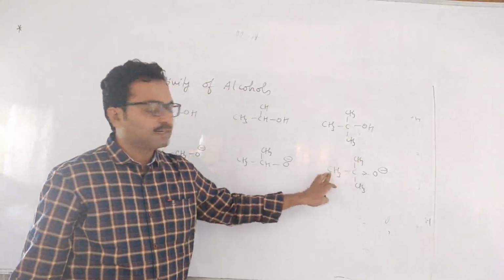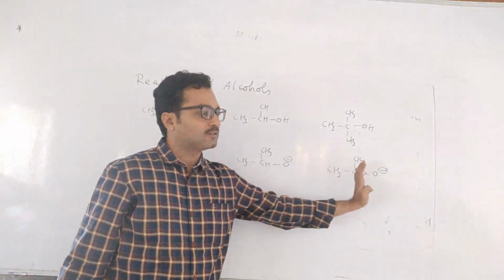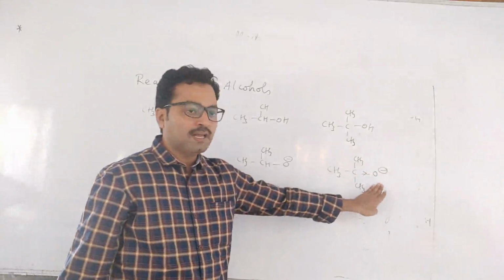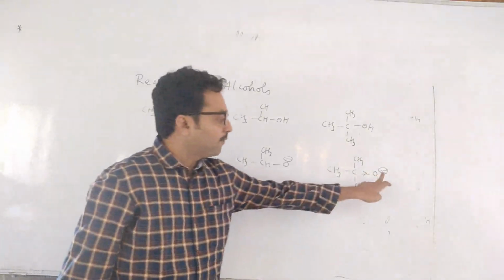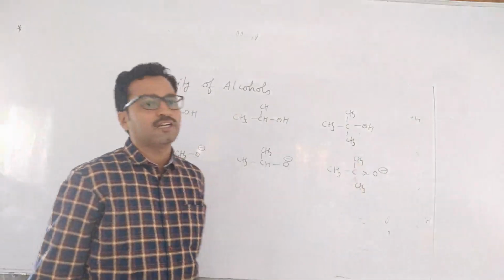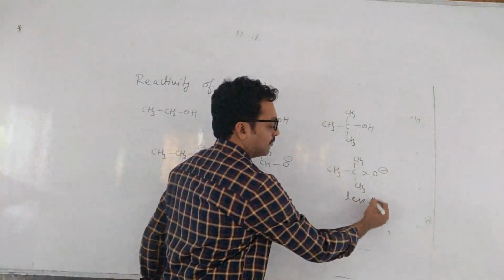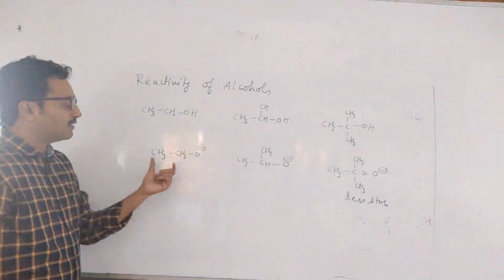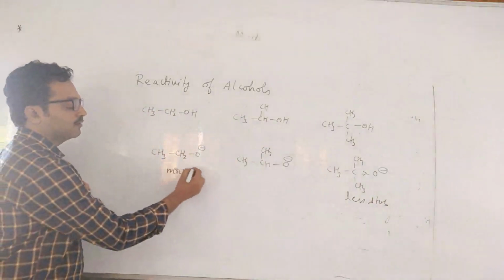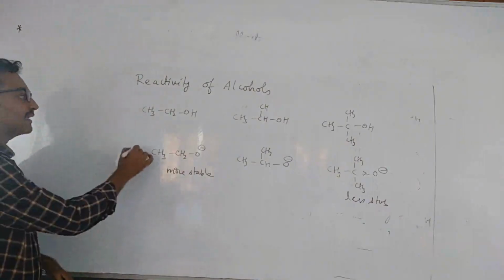It is a strong donating group and it is also a negative charge. To a negative charge you are again giving electrons, like charges. What happens? Will it be stable or not? If it is a plus charge and you are donating, that will be stable. For minus, you are again giving donating nature. Stable or less stable? Less stable, right? So here it's not that big a group, only a small group. So here it is more stable. So what I told you: if an anion formed is more stable,